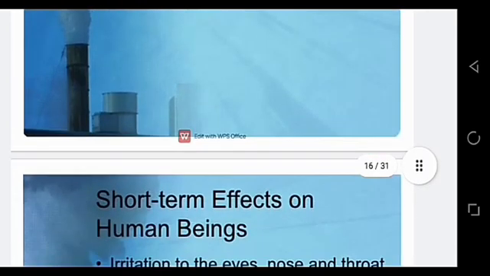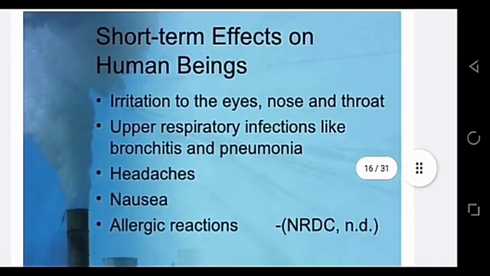Now let's discuss some short-term effects on human beings. Air pollution can cause irritation to the eyes, nose and throat. Since air pollution causes ozone depletion, which is the depletion of the ozone layer, most of the harmful ultraviolet radiations will reach us and they will cause allergic reactions and major skin problems.